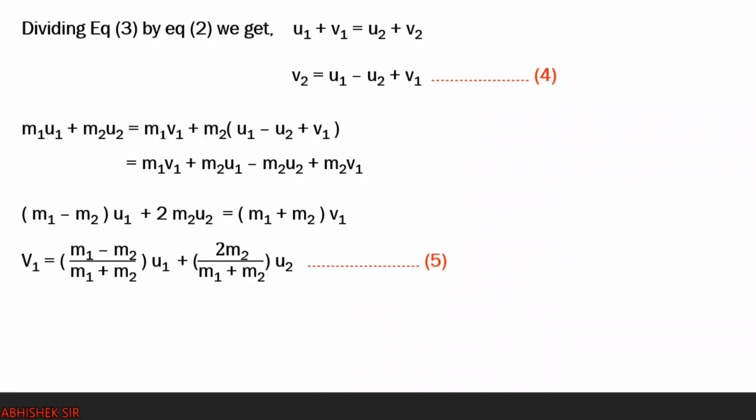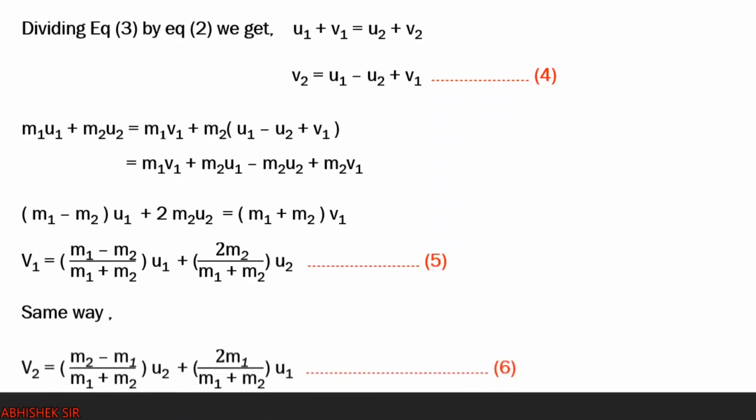So if you want to find out after collision what is the velocity of the first object v1, you will use this formula. Same way we can make a formula for v2, and that is (m2 minus m1) upon (m1 plus m2) into u2 plus 2 m1 upon (m1 plus m2) into u1. So this is for v2. So now we have equations 5 and 6 for finding velocities v1 and v2. Right? And v1 and v2 are nothing but the velocities after collision in one dimension.